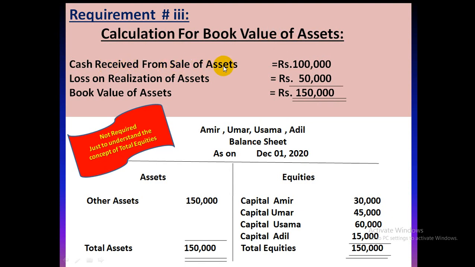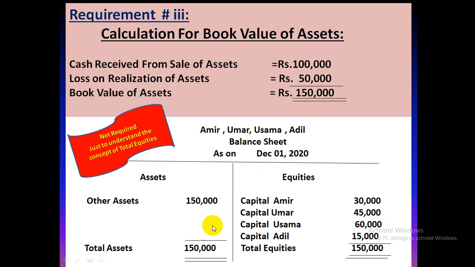If the cash received from sale of assets is 1 lakh and the loss on realization which we had calculated in requirement 1 is 50,000, लॉस पर एसेट सेल किए 1 लाख हमारे पास है, it means 1,50,000 should be the actual value which we have to receive after selling the assets. So therefore we can say the book value of assets, or the worth of the assets at the time of liquidation, was 1,50,000. 1,50,000 के वो एसेट्स थे जिसको हमने 1 लाख का सेल कर दिया, इसीलिए हमें 50,000 का लॉस बेयर करना पड़ा.